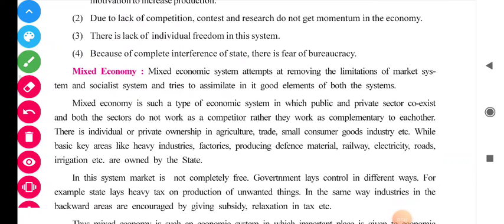Now let us move towards the mixed economy. As we see in the market system, there is a lack of government intervention, and in the socialist system there is total intervention of the government.